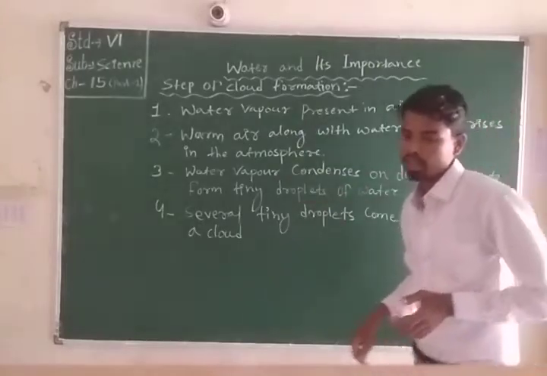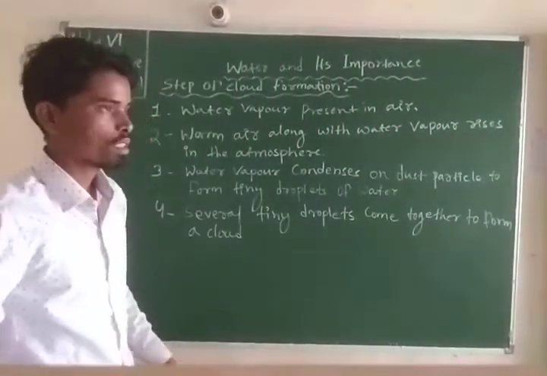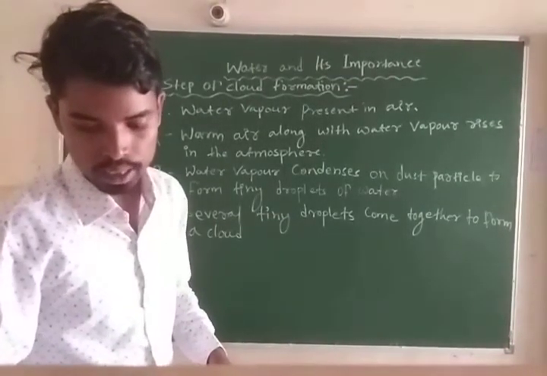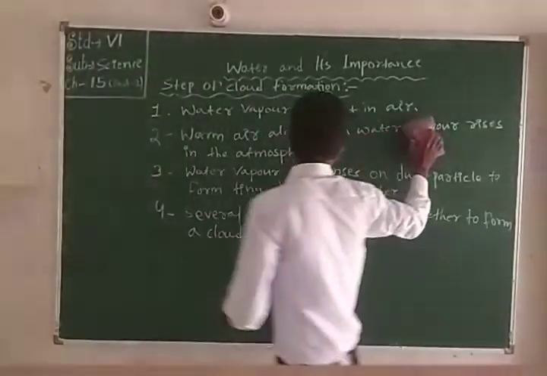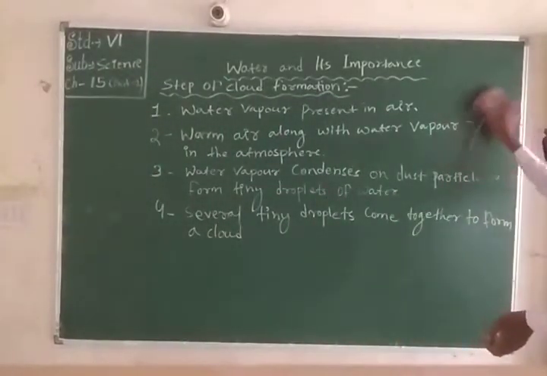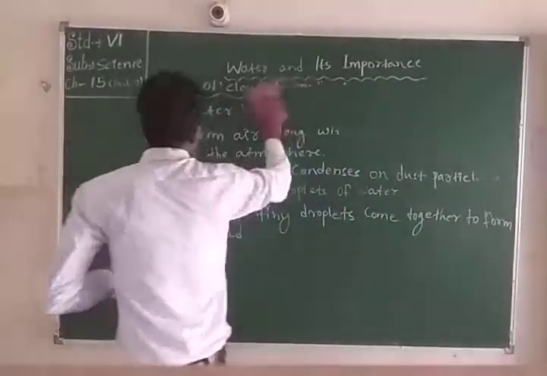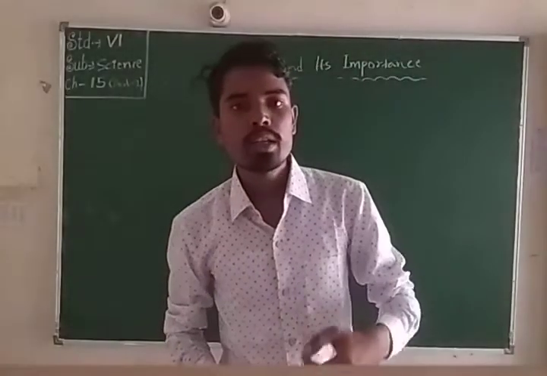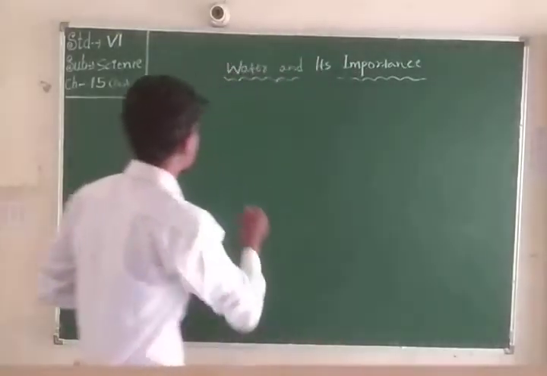Now we come to another process: when the rain water cannot be held, what will happen? That forms drought. Students, now we come to drought. What is drought?